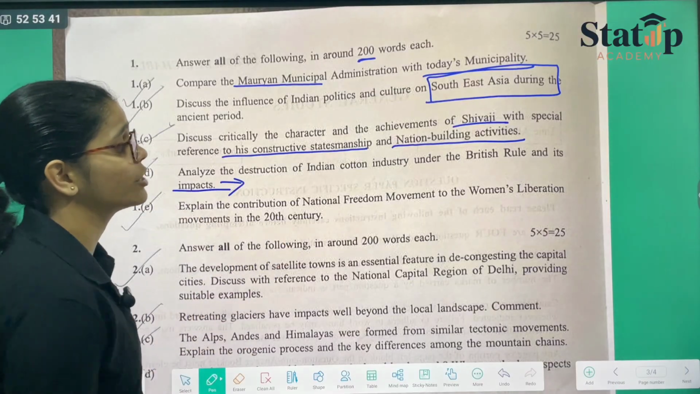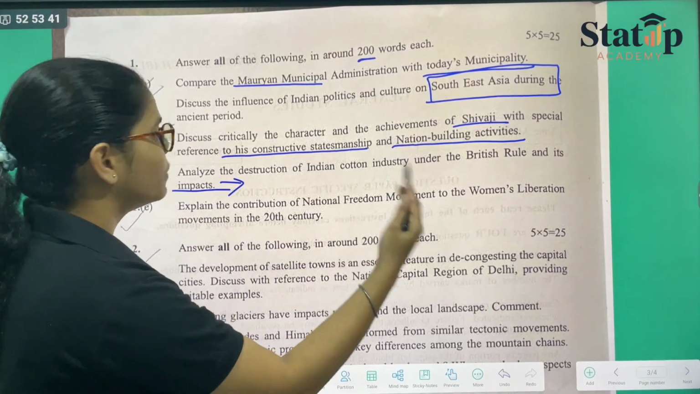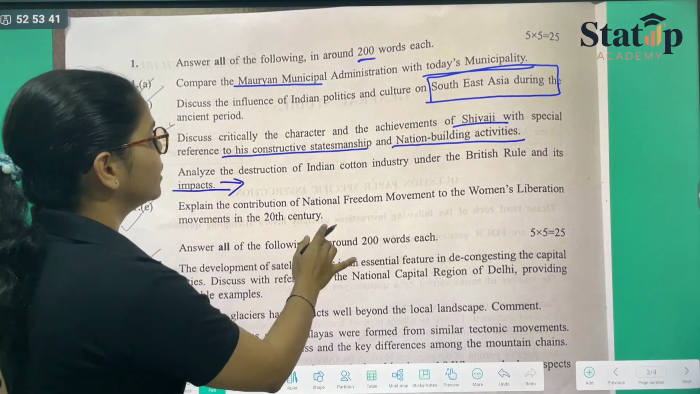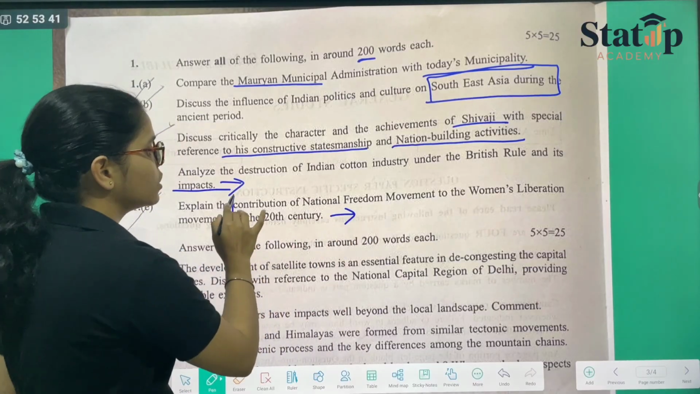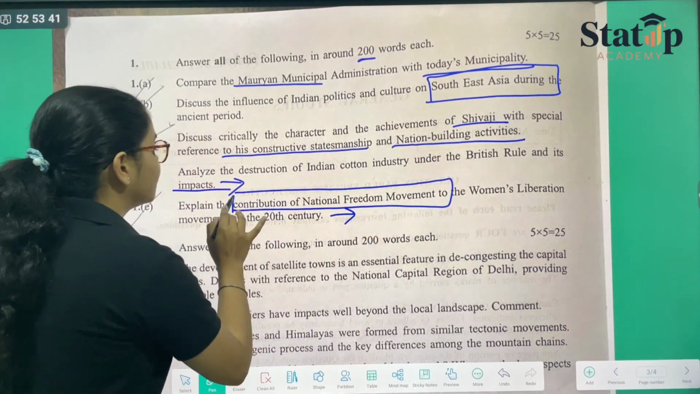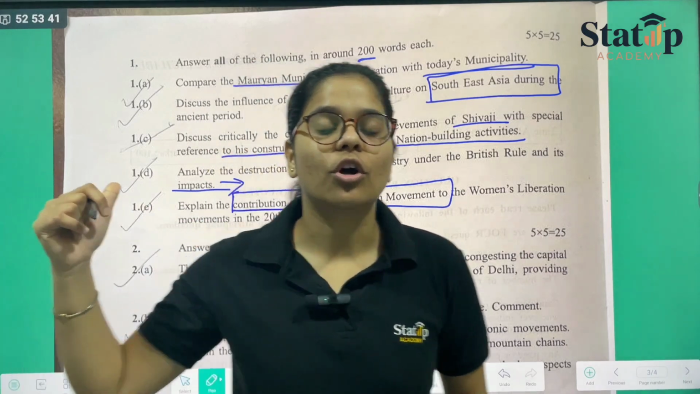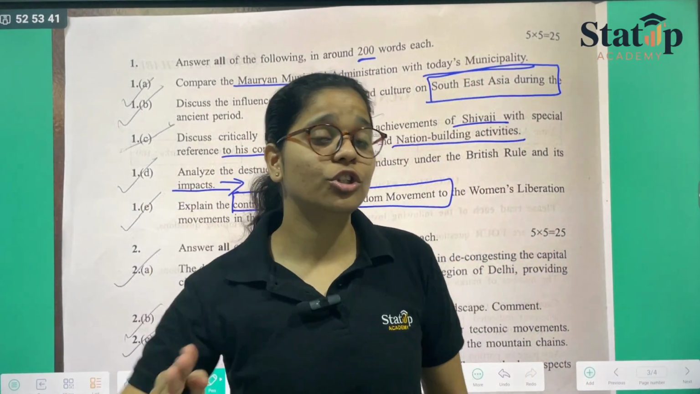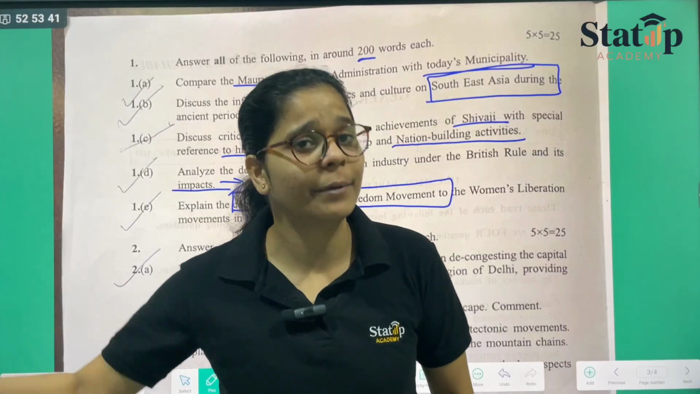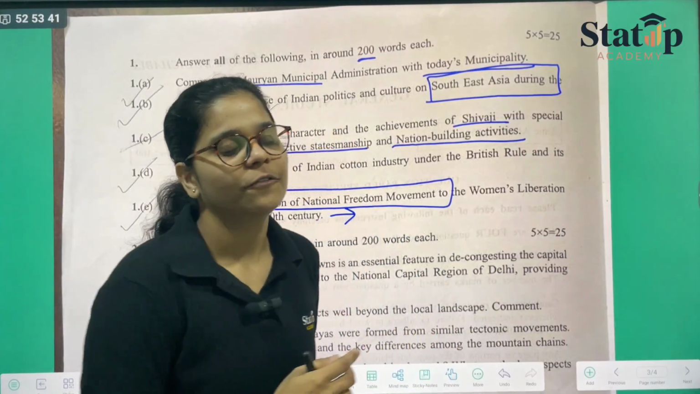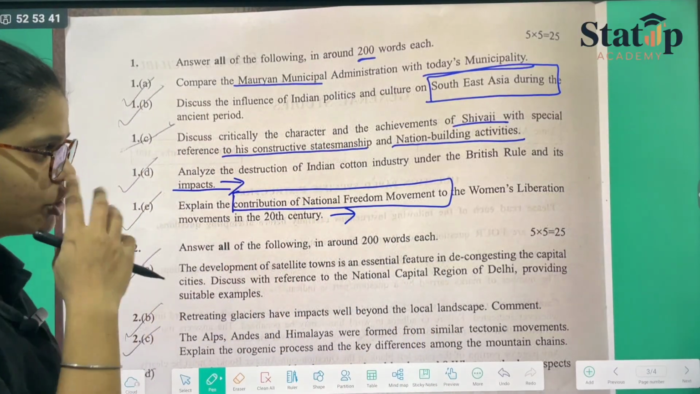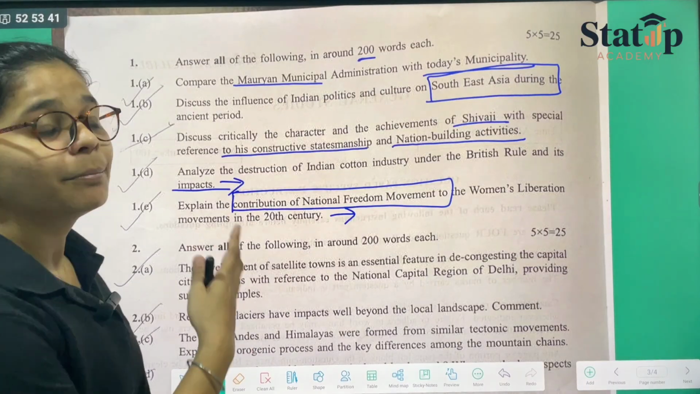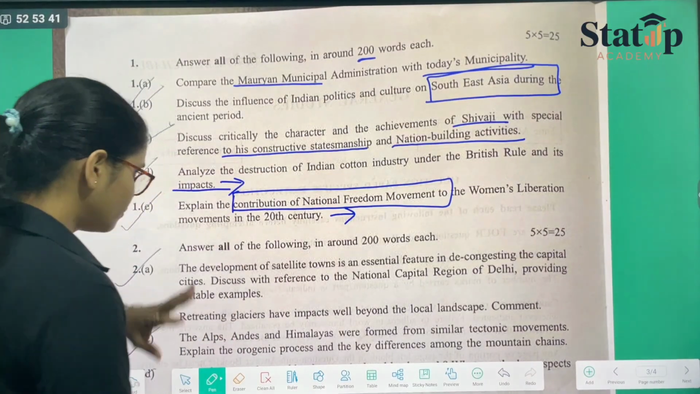Explain the contribution of the national freedom movement to the women's liberation movement in the 20th century. This was the major question that we had told you such questions are expected in the examination. Therefore, pay great attention to the contribution made by women during the national freedom struggle. So that was the question that was given much importance from our side as well.